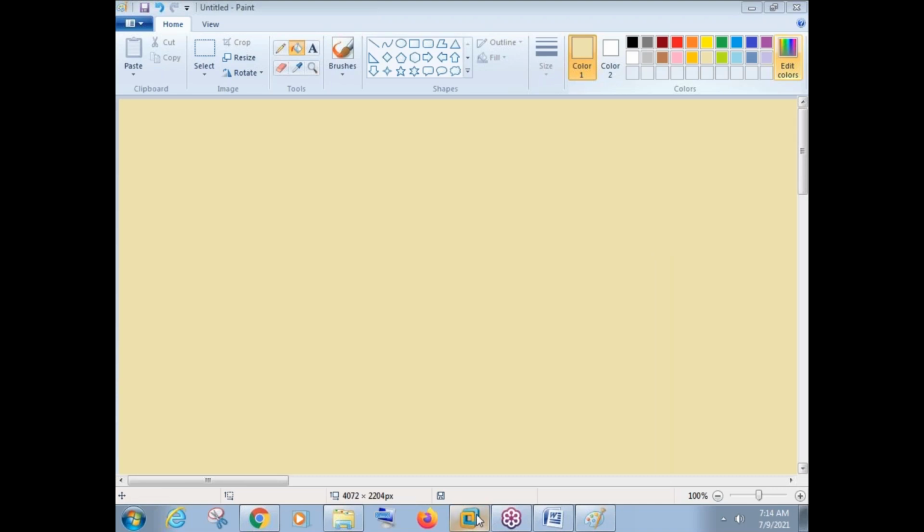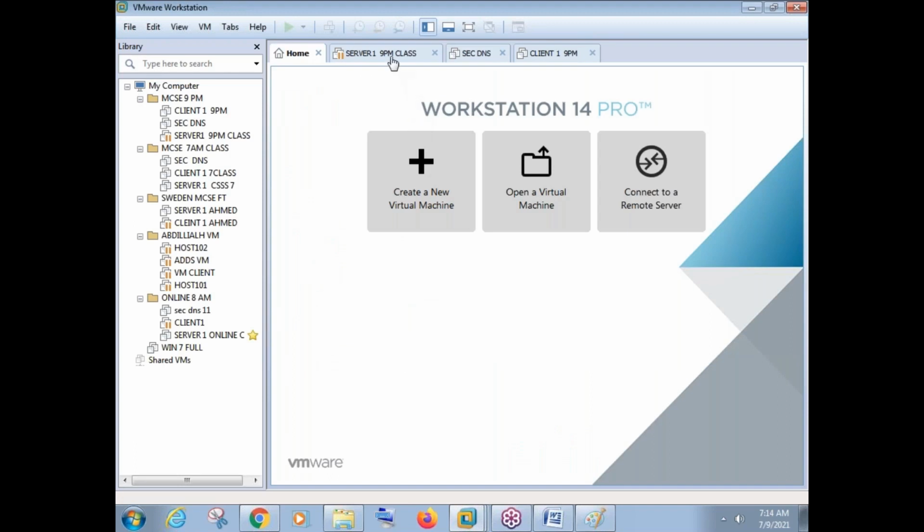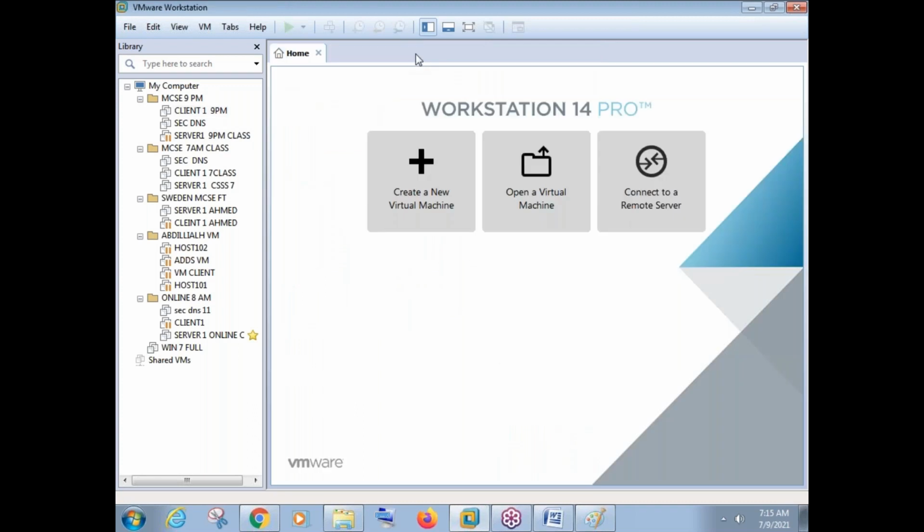So the software that we use here, the simulation software that we use here is called VMware Workstation software. And this is a software using which we can create multiple virtual machines in one physical machine. And in each virtual machine, we can install operating system. Normally when you go to cloud computing or when you go to the virtualization scenario, this is what we do. We just create virtual machines in cloud, or over the virtual environment, that is ESXi servers or Hyper-V servers, and we install multiple operating systems there.